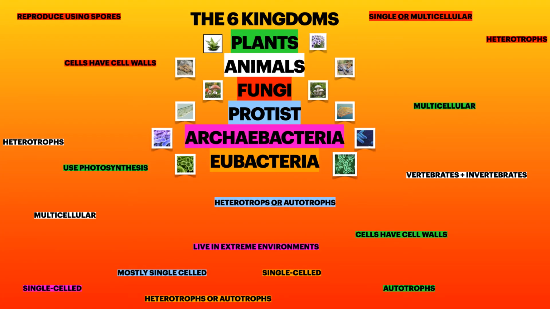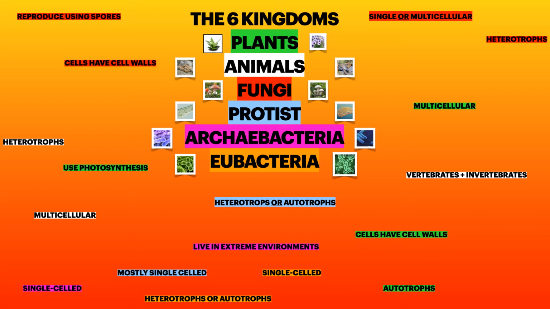There are 6 different kingdoms that scientists classify organisms into. Plants are multicellular, which means that they are made of more than one cell. The cells of plants have cell walls. Plants are autotrophs, which means that they make their own food. Plants use the process of photosynthesis to make their food. There are many ways that plants can reproduce. Plants can carry seeds in flowers or in cones. Plants can also reproduce using spores. They can also reproduce by cloning themselves.